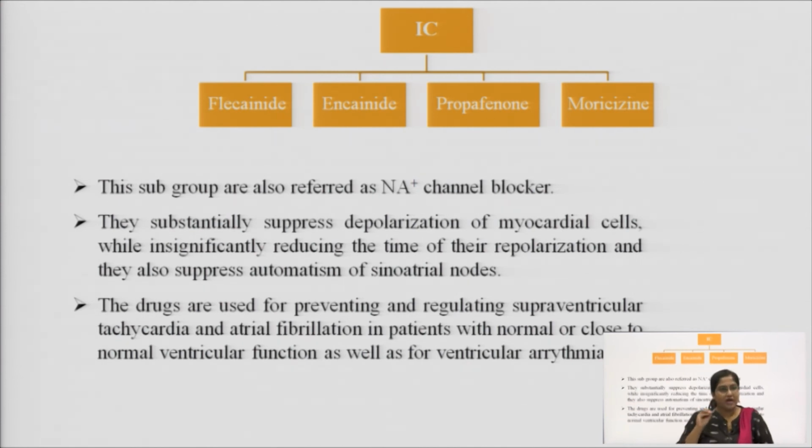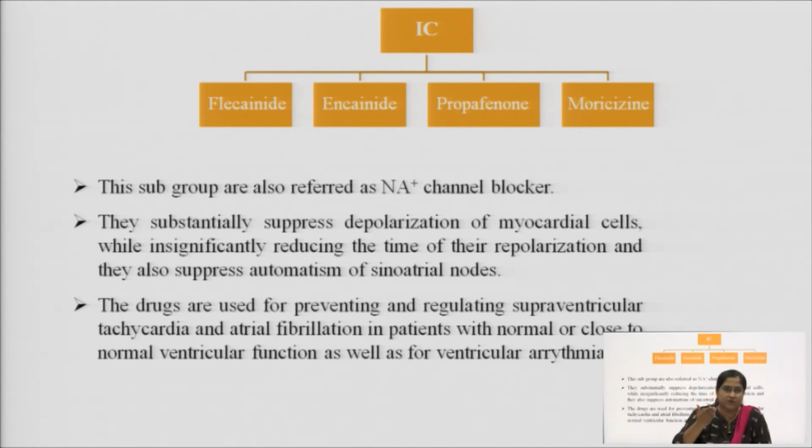So, these drugs are used for preventing and regulating supraventricular tachycardias and atrial fibrillation in patients with normal or close to normal ventricular function, as well as ventricular arrhythmias. So, I guess you people know what a fibrillation is, what fluttering means, what is tachycardia, what is bradycardia, and which phase shows what activity.